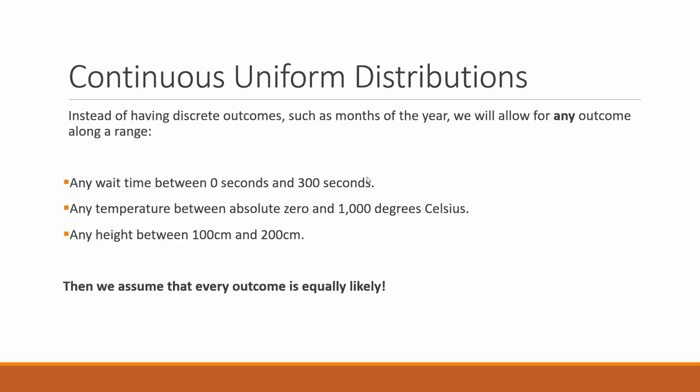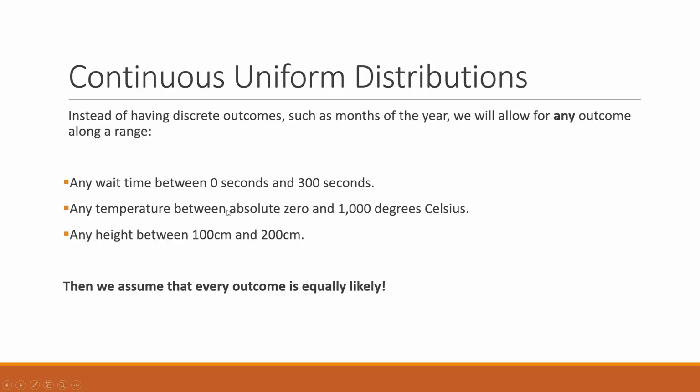Yes, those are all allowable outcomes. But so is 187.63. So is pi. So is 249.712836. Those are all different allowable outcomes. So there are infinitely many allowable outcomes for that range, but they're all equally likely.